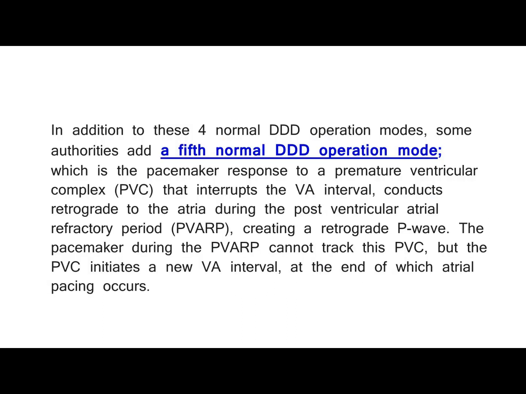In addition to these 4 normal DDD operation modes, some authorities add a 5th normal DDD operation mode, which is the pacemaker response to a premature ventricular complex, PVC, that interrupts the VA interval, conducts retrograde to the atria during the post-ventricular atrial refractory period, PVARP, creating a retrograde P wave. The pacemaker during the PVARP cannot track this P wave, but the PVC initiates a new VA interval, at the end of which atrial pacing occurs.